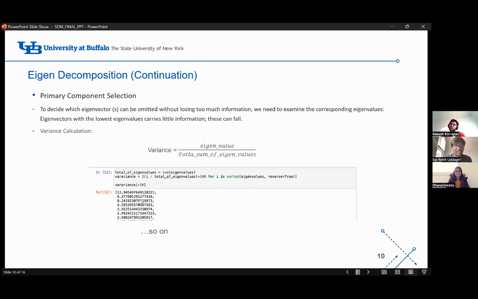The first variance is around 12%. That means that 12% of the entire data's variance is explained by column one.